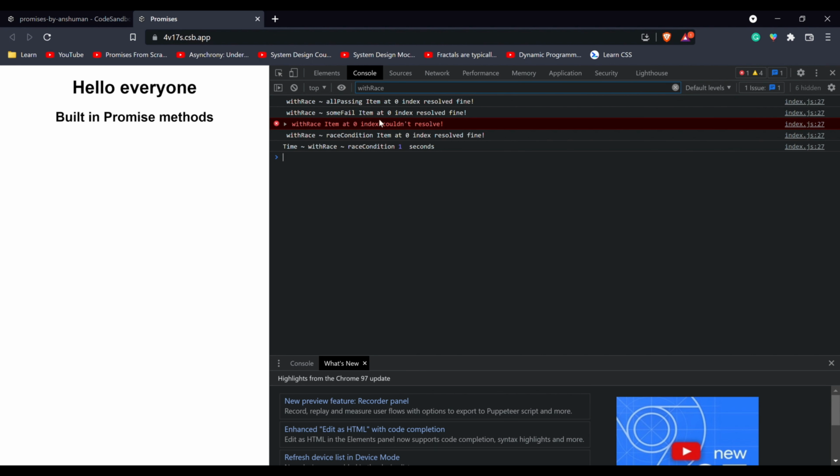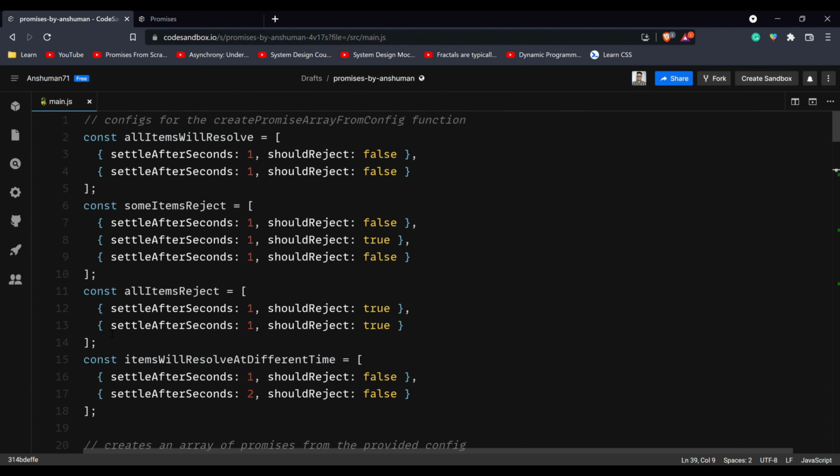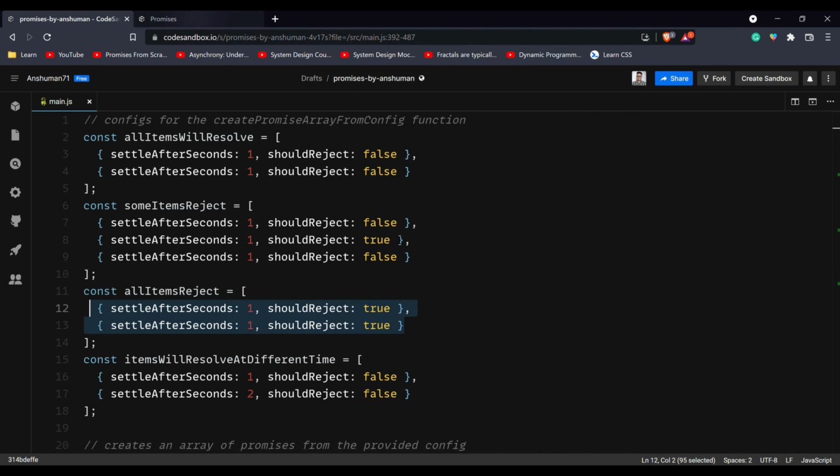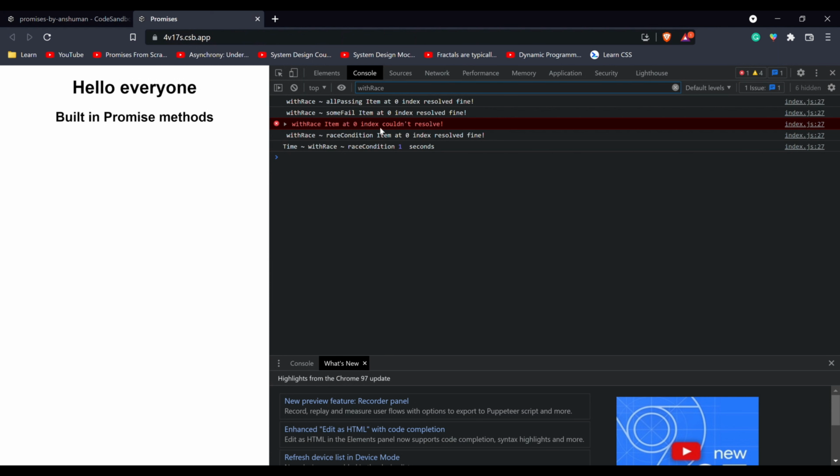The third one, we get that the 0th item could not resolve. In the Promise.any we got an aggregate error because both of them were not supposed to resolve. In this one we settle at the first one because it failed to resolve and it rejected. So we get the error for the first one only.